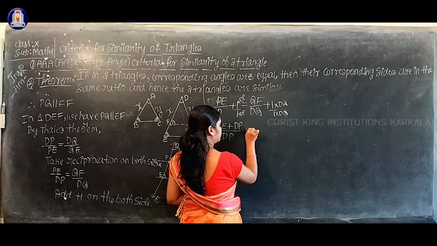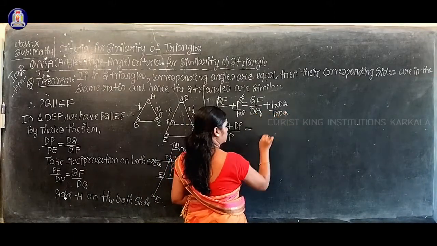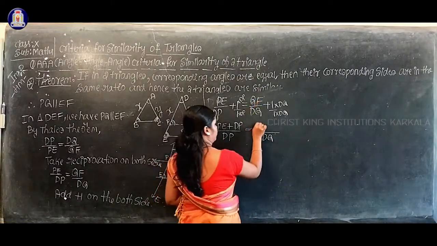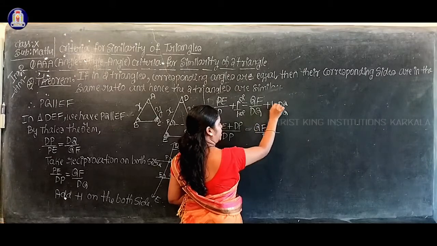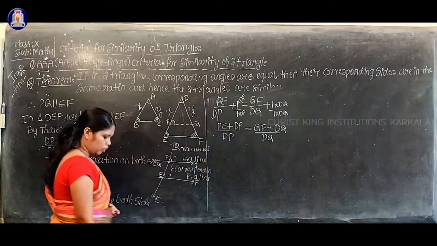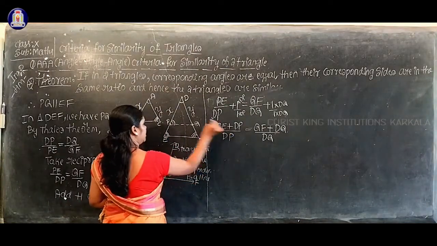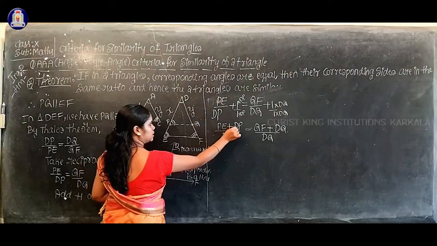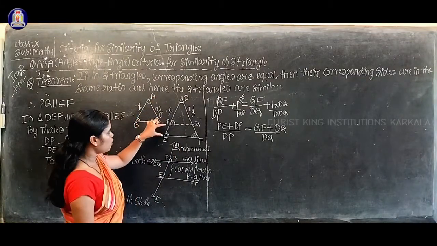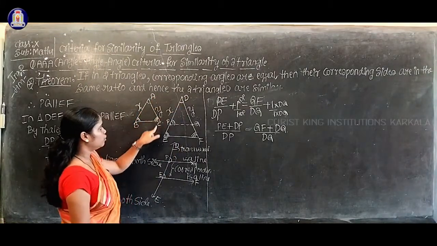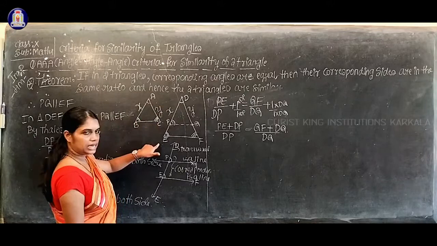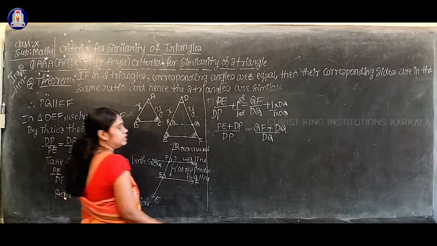Okay, equal to dQ into dQ, same, so you will get dQ. What about your numerator? QF plus dQ... is nothing but dQ itself, right? Okay, now just look at your diagram. PE plus dP. If you add these two sides, then you will get the full side. What is your full side? Your full side is DE, isn't it?